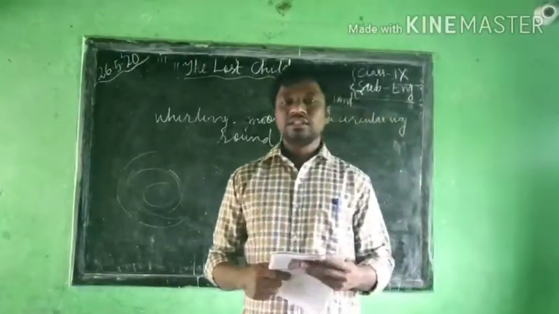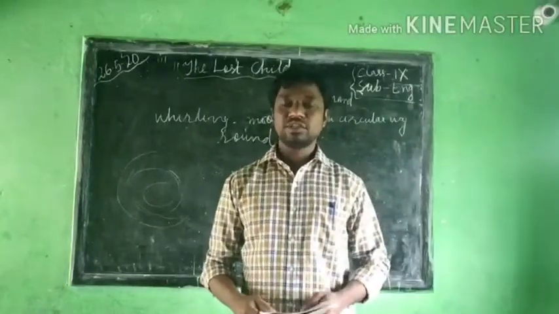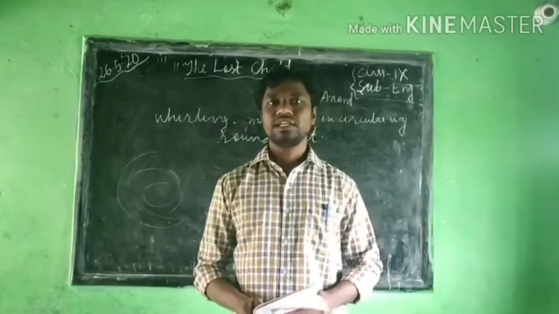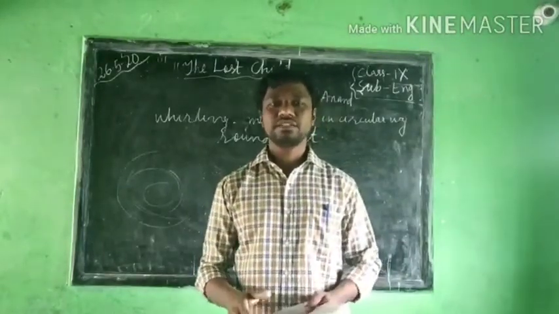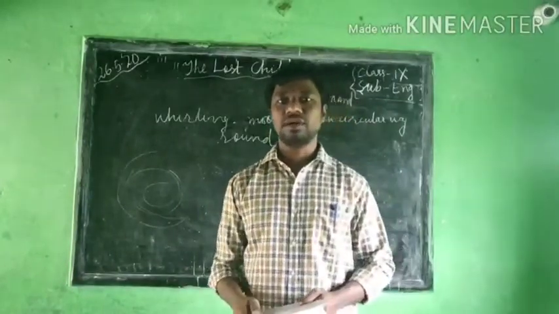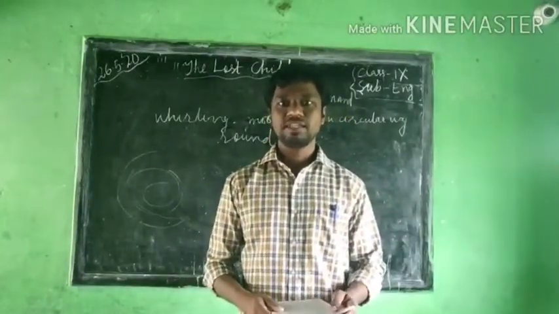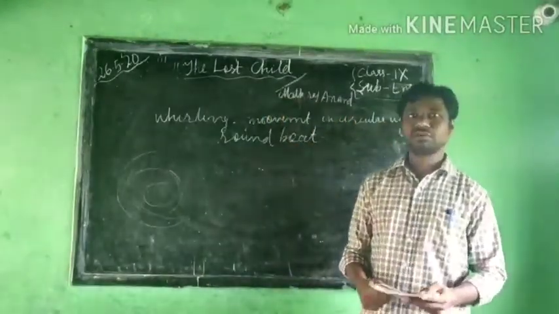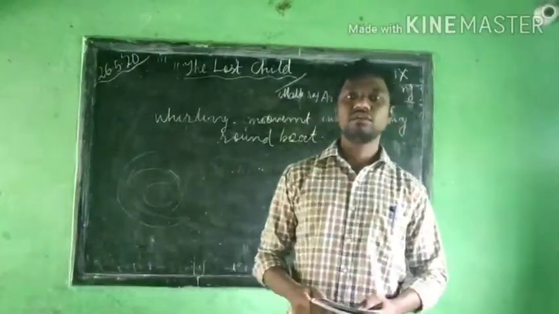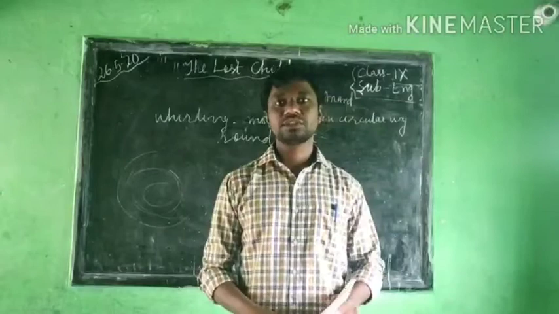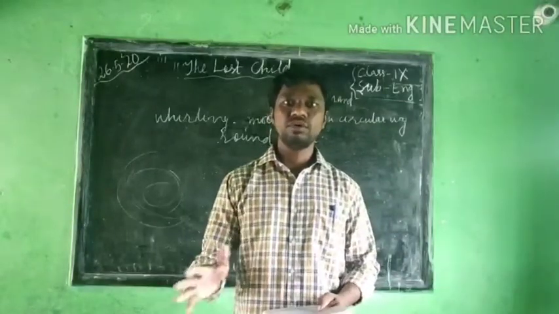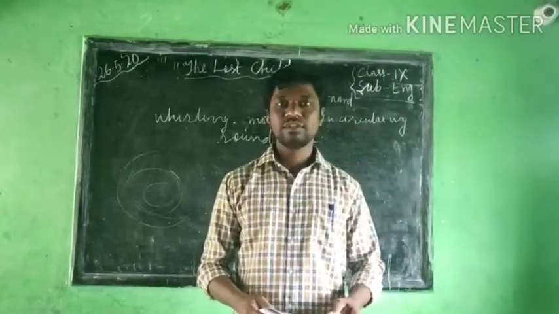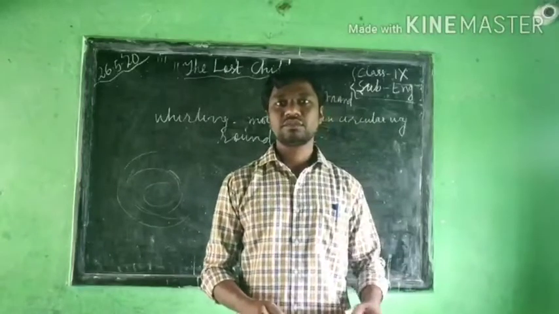So this boy was totally attracted. He has left so many things. The sweet shop, he came to the sweet shop, he did not buy. Then he came to the balloon shop, he did not buy. He came to the flower shop, he did not buy. Then he realized that he wanted to enjoy in this round boat. Then he makes a request to his parents that I want to go to that round boat and enjoy. When he made the request to his parents, there was no response.